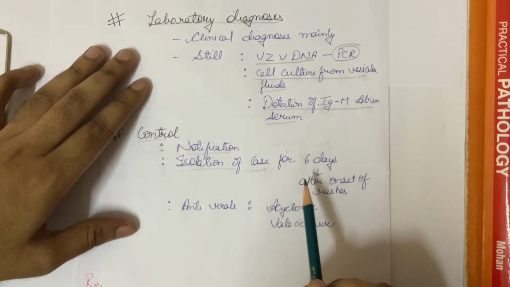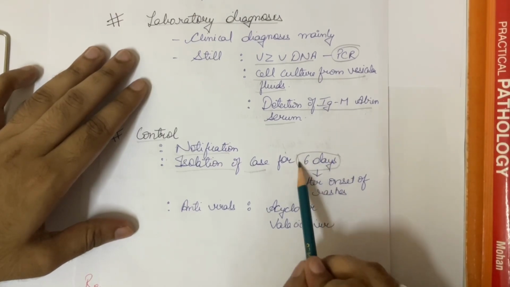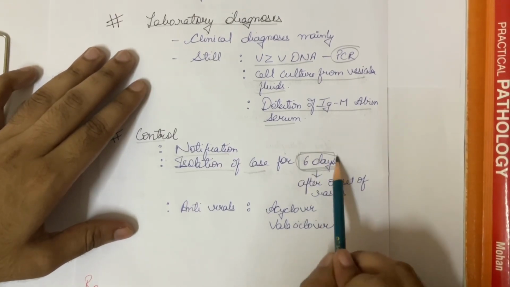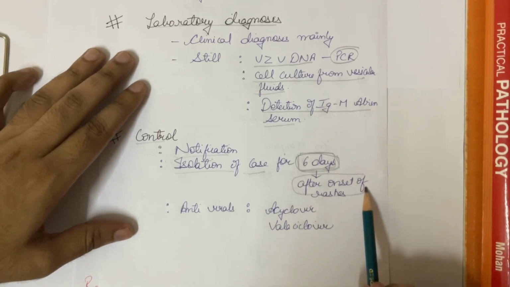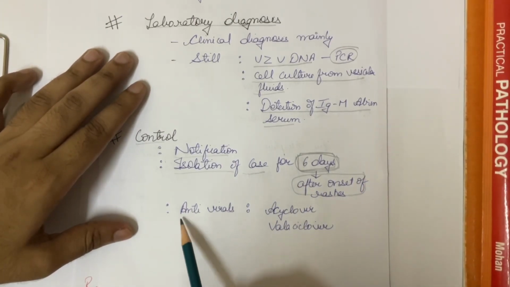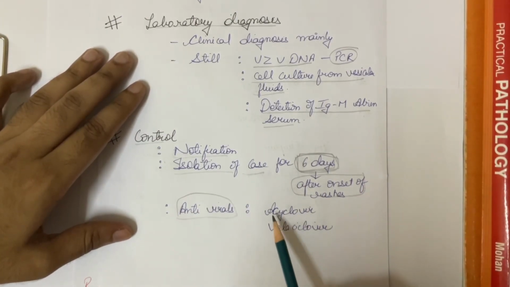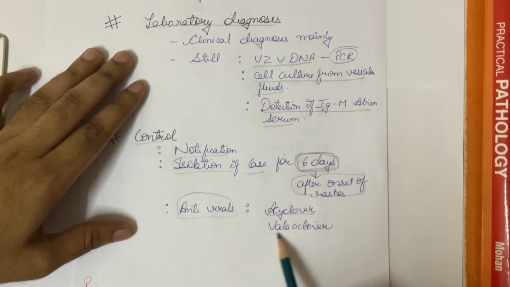We have to isolate the case for 6 days. It is important. We have to isolate the case for 6 days after the onset of rashes. Then coming to the antivirals we will be using in this disease, those are acyclovir and valacyclovir.